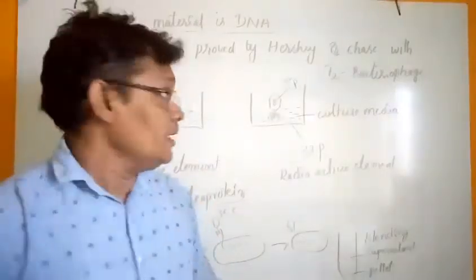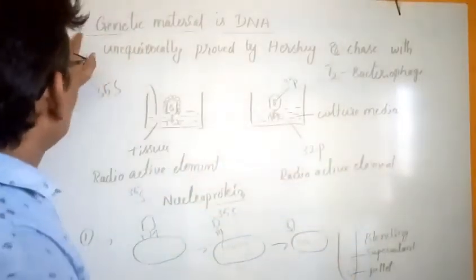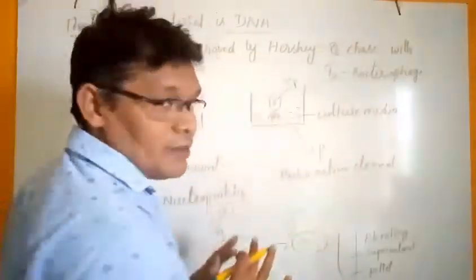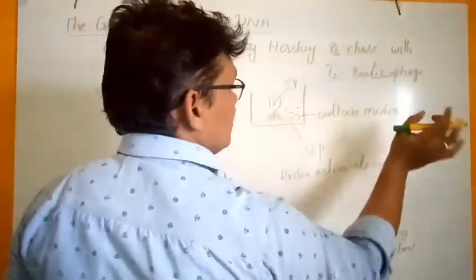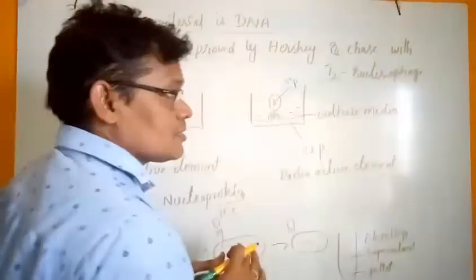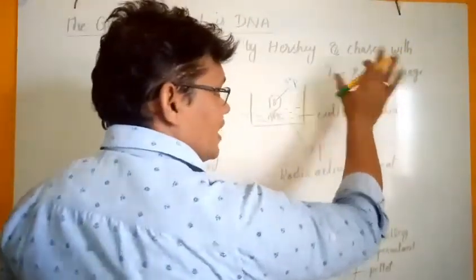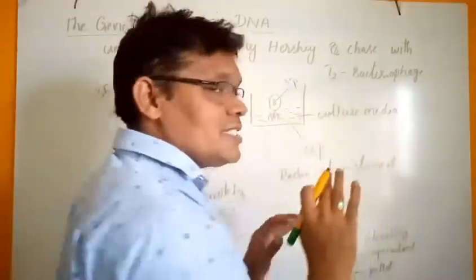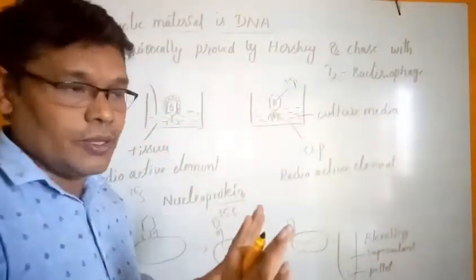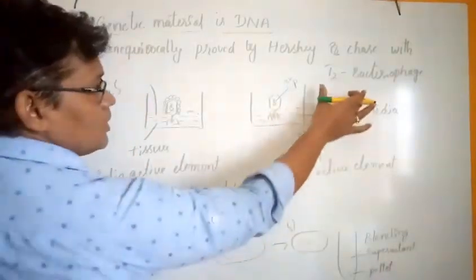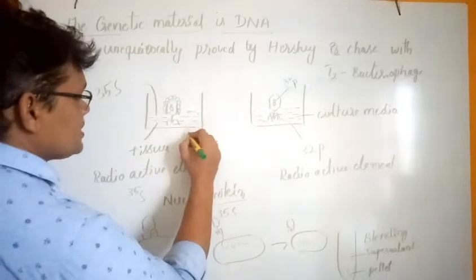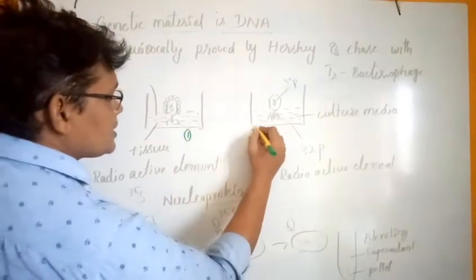Once again, the genetic material being DNA was confirmed by the Hershey and Chase experiment, with the help of the bacteriophage. It is a viral particle. Generally, a viral particle requires a living organism for its growth. Here the bacteriophage is grown in different culture media. This is the first culture medium, and this is the second culture medium.